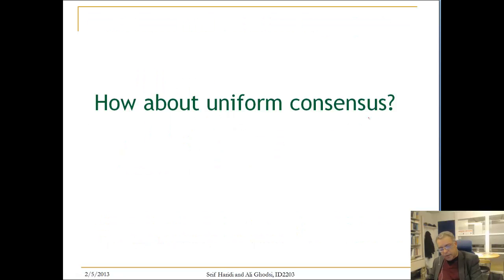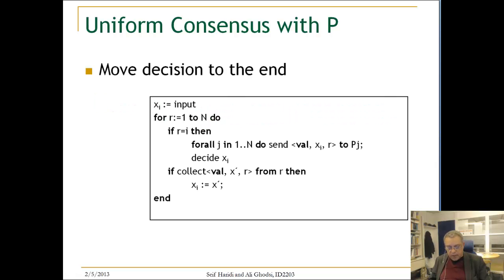What about uniform consensus? In the control-oriented notation, uniform consensus is extremely simple. Instead of deciding here, we decide at the end. We don't decide here. We decide only after we go through all the rounds. And by this, any decision made in previous rounds will be collected, and at the end, everybody has the right value. Okay. Thank you.